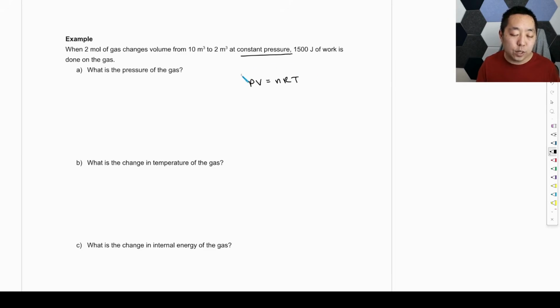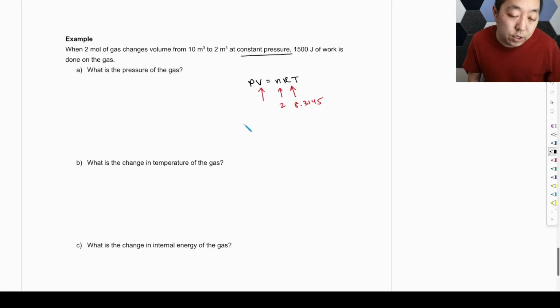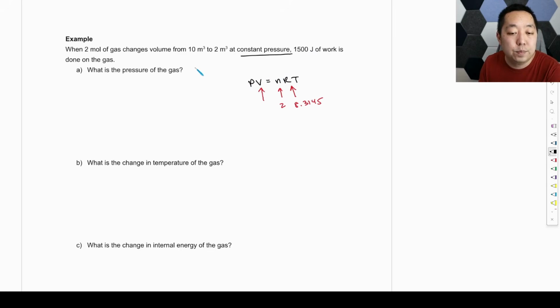So this is one of those where it's like, okay, let's see what we know. We know that n is 2. We know R is 8.3145. We don't know the temperature, but we know the volume and the constant pressure. We know the volume decreased, right? It went from 10 to 2. So we know what those values are, but I don't know the temperature. I don't know the pressure. So what else do we know? This is not enough, right? I want to find the pressure, but I don't know the temperature, so there's not enough information to solve for the pressure there.